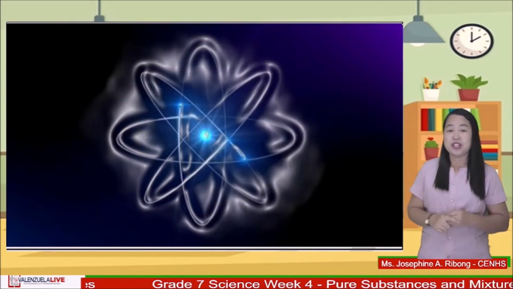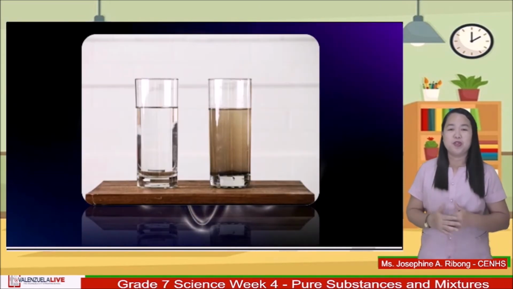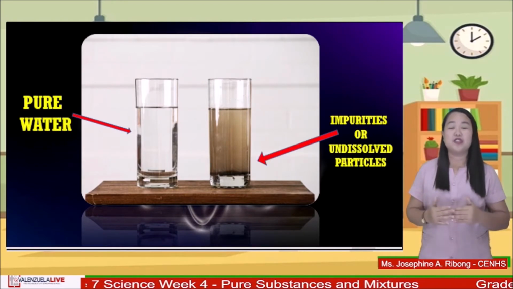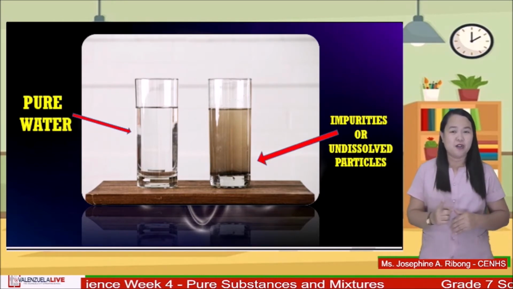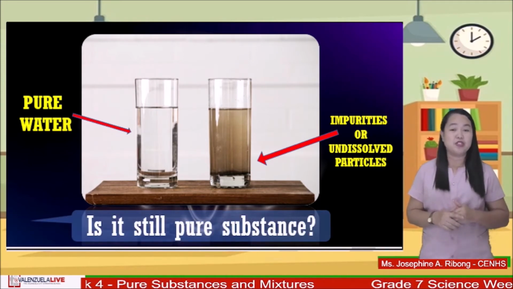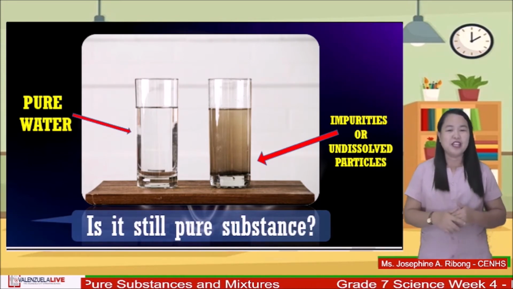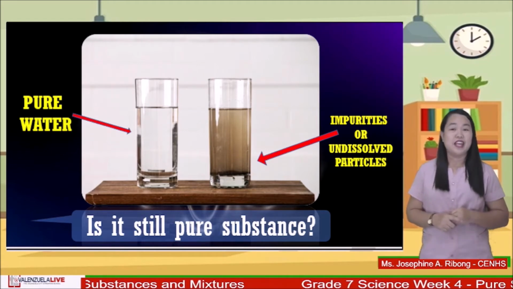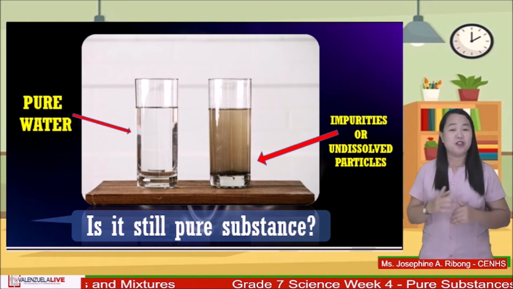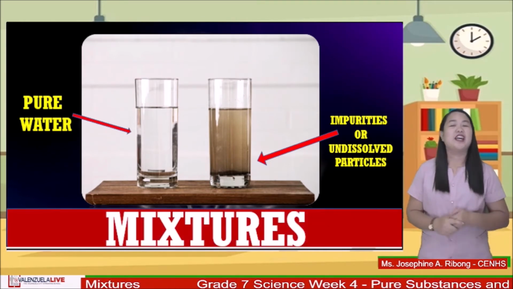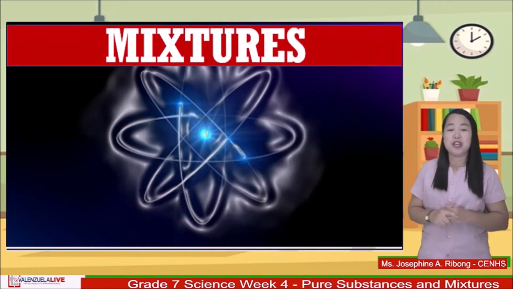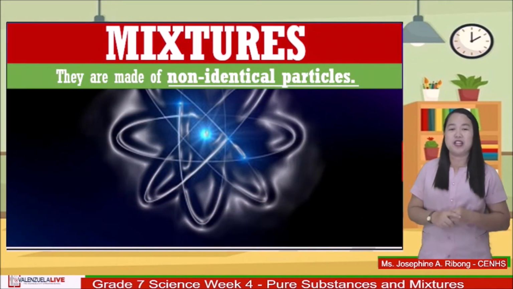We have two different substances, one with pure water and the other one containing impurities or undissolved particles. Now, can we still say that the glass with impurities is still a pure substance? What do you think, learners? Yes, you're right. It is no longer a pure substance because it is now a mixture. In contrast to pure substances, mixtures are made up of non-identical particles.